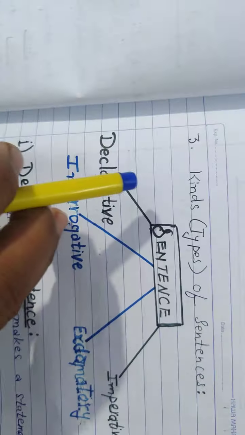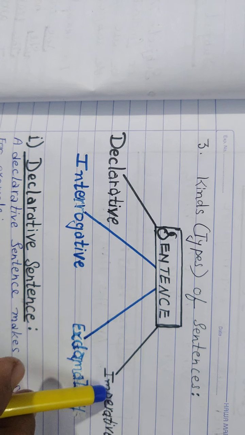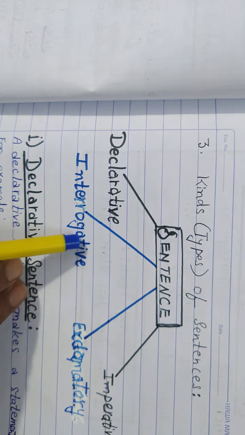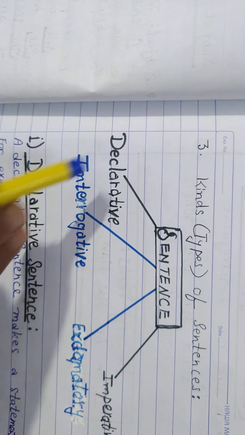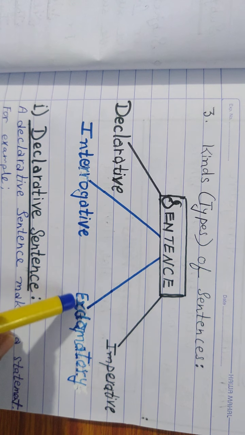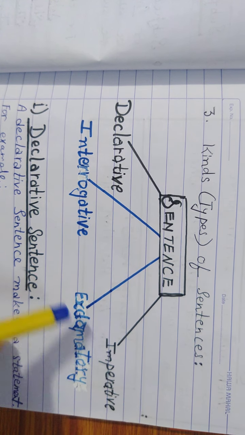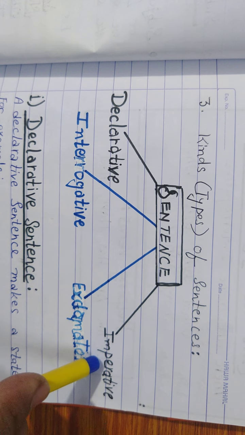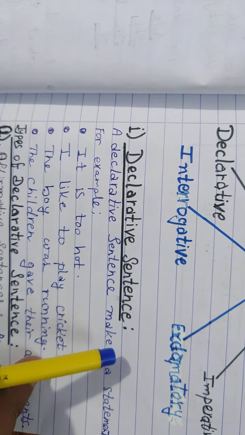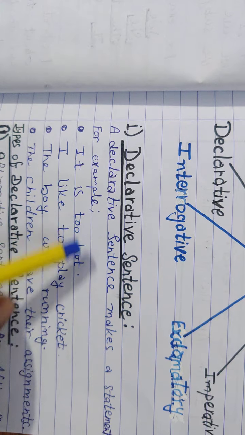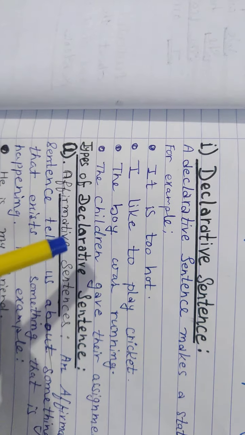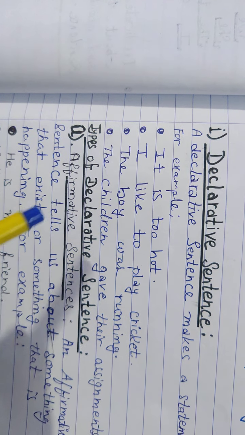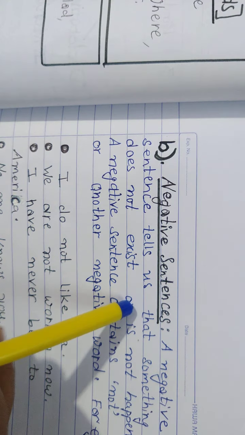Let us revise. We did types of sentences. We did mainly two types today, declarative sentence and interrogative sentence, and the other two types of sentences are exclamatory sentence and imperative sentence. A declarative sentence declares something. This is a simple statement. Declarative sentences are also mainly of two types, affirmative sentences and negative sentences.